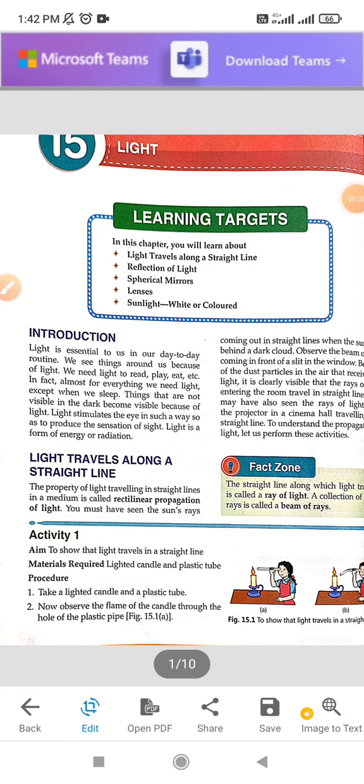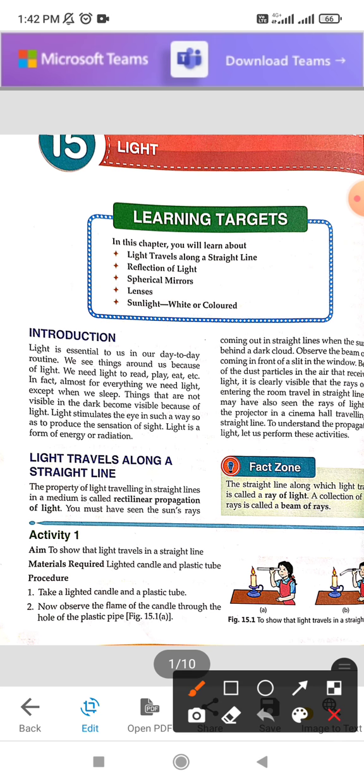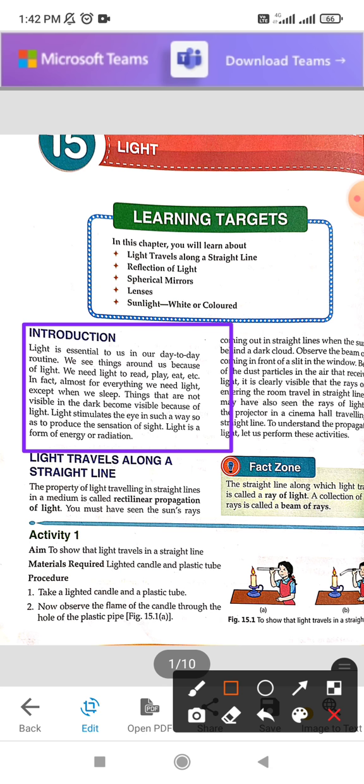So class 7, today we are going to start a new chapter, that is light. So we all know that light is very essential for our living. We can see things around us because of the light. We need light to play, read, and almost for everything we need light except when we are sleeping. While sleeping we don't need light, but for each and everything else we need light.